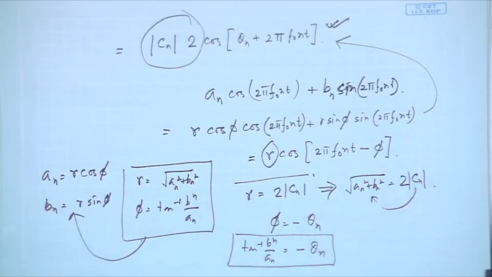People might be thinking that when I do the exponential Fourier series, I am representing the signal in terms of complex signals. So what is happening to my real signal? Complex signals creating a real signal is not the case. The Cn's are arranged in such a way that if you take the two nth terms, those two complex signals will actually give you back the real signal. Eventually, both representations tell you that for a particular frequency there is an amplitude and there is a phase, nothing else. Both representations give you similar values.